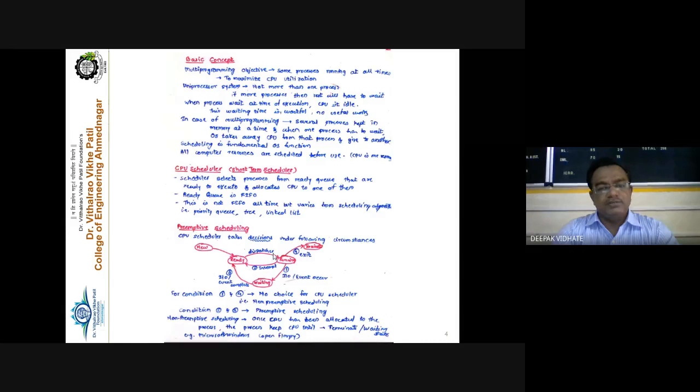Decision making algorithm means what? If 10 processes, 1, 2, 3, 4, 5, up to 10, are ready, the CPU scheduler can select the first process, or the second process, or it may select the 10th process first for the execution. Right? Then how is it going to select the 10th process first or 7th process first, and then the 5th process, then the 3rd process? It may happen. This is nothing but the decision making carried out by that particular CPU scheduler. And if decision making is there, definitely we have to follow algorithms, right?